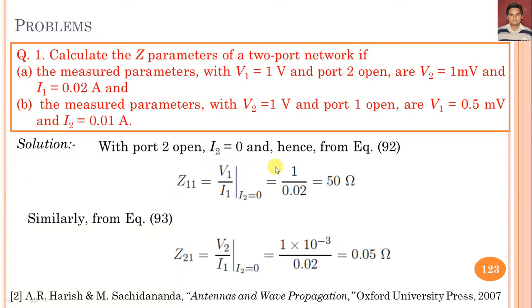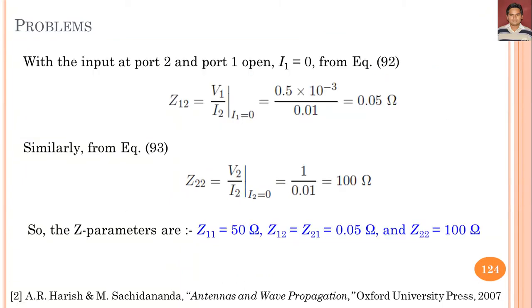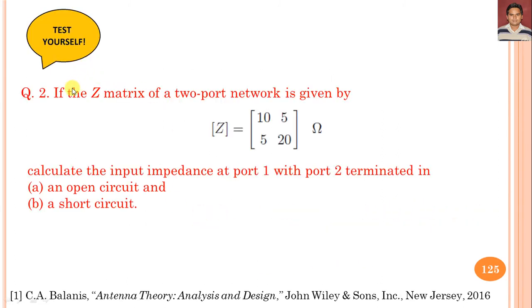In that case we are calculating Z11, Z12, Z21 and Z22, and these values are given here. This is another example, to test yourself: given the Z matrix of a two port network, you need to calculate the input impedance at port 1 and port 2 when it is an open circuit and a short circuit.